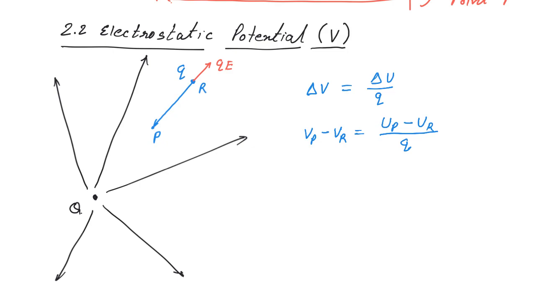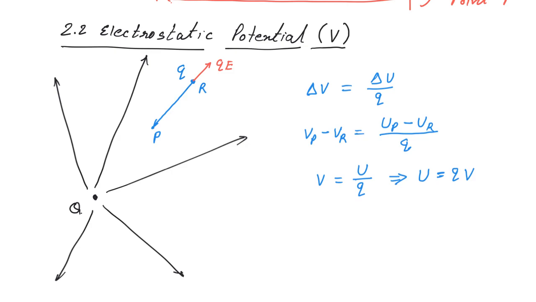In general, potential is potential energy divided by q, and vice versa, potential energy is q times the potential.